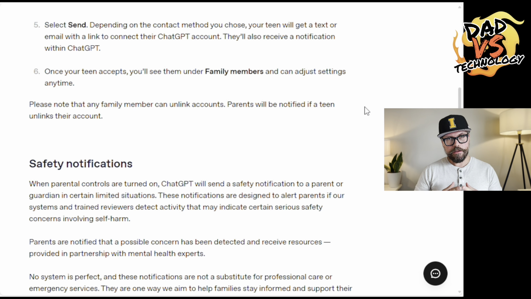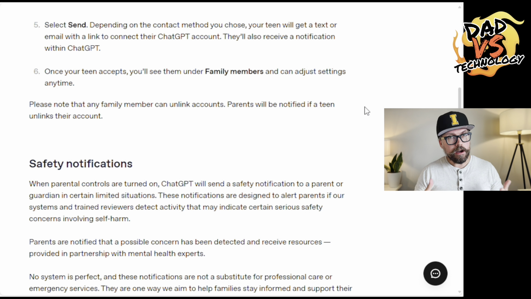The teen will have the option of unlinking the account. And so you as the parent will receive an alert, a notification through the app or through an email. You get to choose how you get that notification, but you won't be able to actually block them from doing that. So the teen can unlink it.